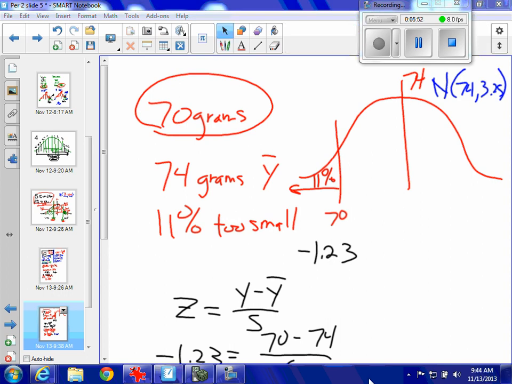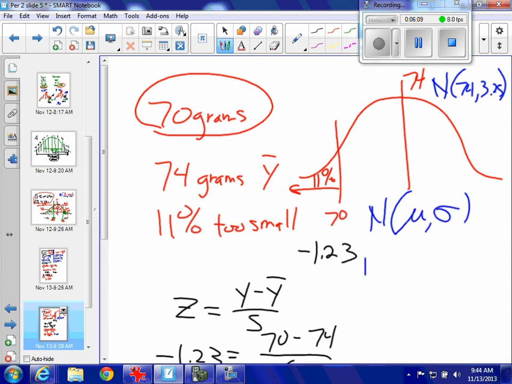Yes. From that, that's 74. Yes. The normal model, we write it N mean, standard deviation, or N Y bar, standard deviation.